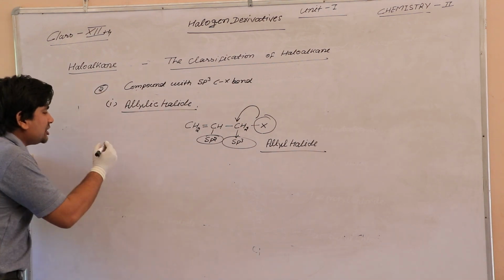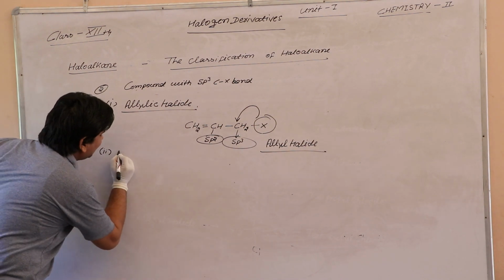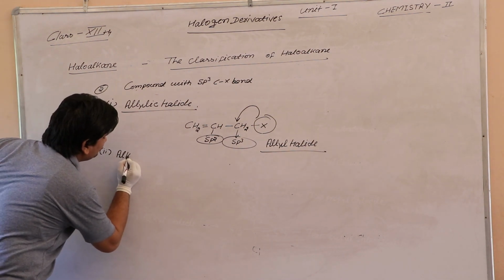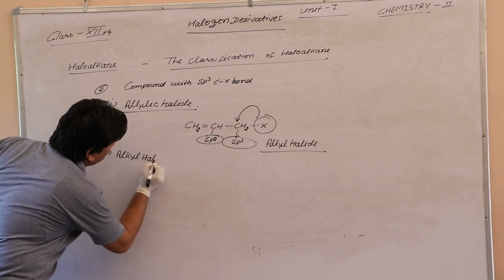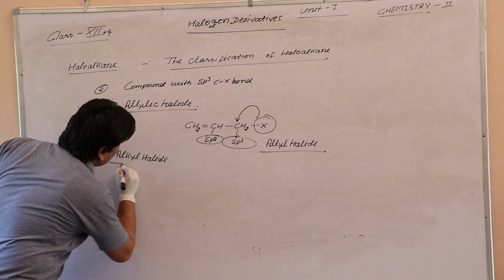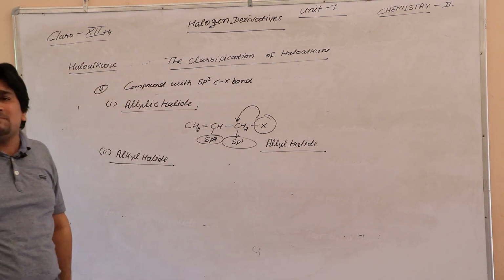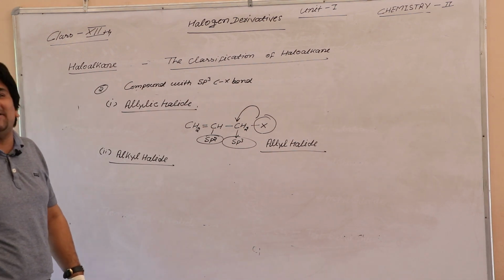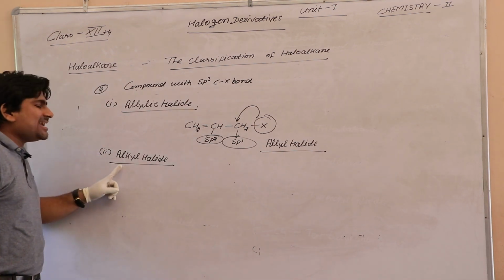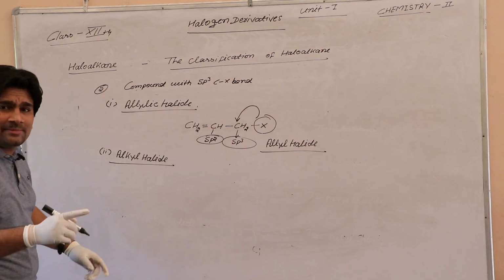Understood? Next is alkyl halide. What is alkyl halide? The halogen atom directly attached with the sp3 carbon atom. This halide is called alkyl halide. See by example.